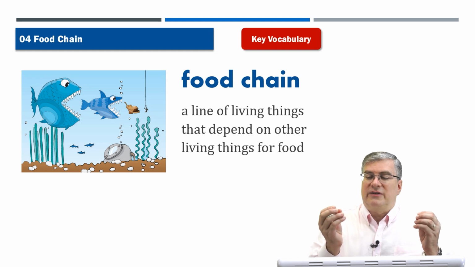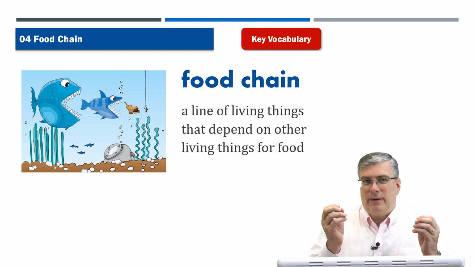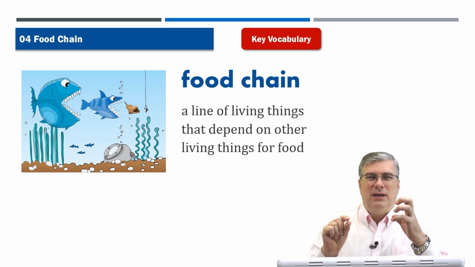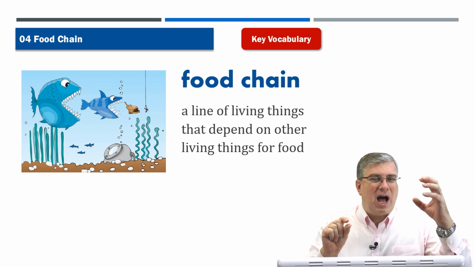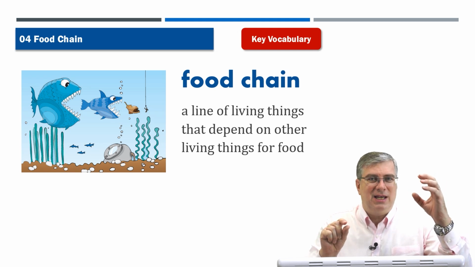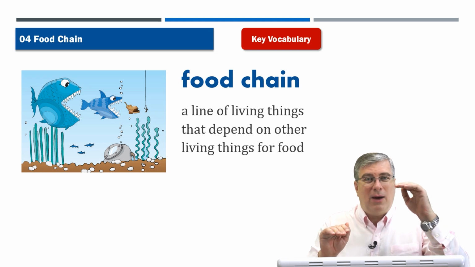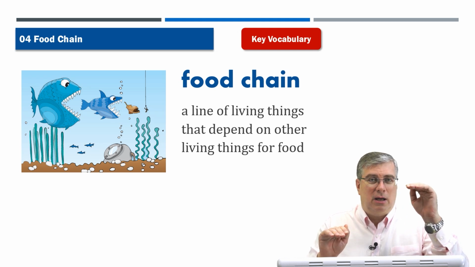And usually the smaller or weaker animal is lower on the food chain. The stronger and faster and bigger the animal, probably the higher up the food chain it is. So we have animals low on the food chain, and we have animals that are high on the food chain.